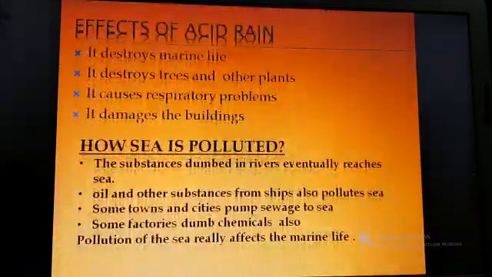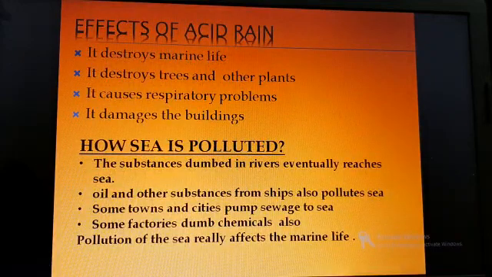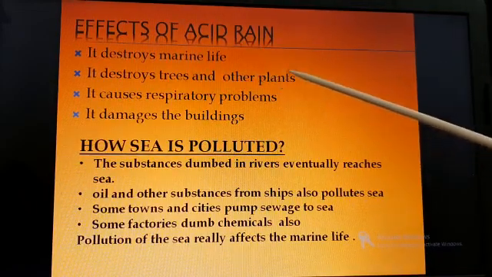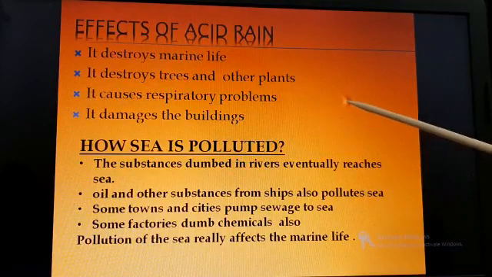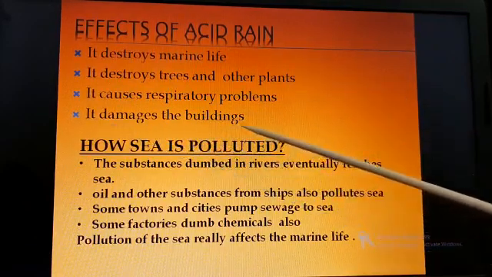Now, what are the effects of acid rain? It destroys marine life. Then, it destroys trees and other plants. It causes respiratory problems in humans. And it damages the buildings.